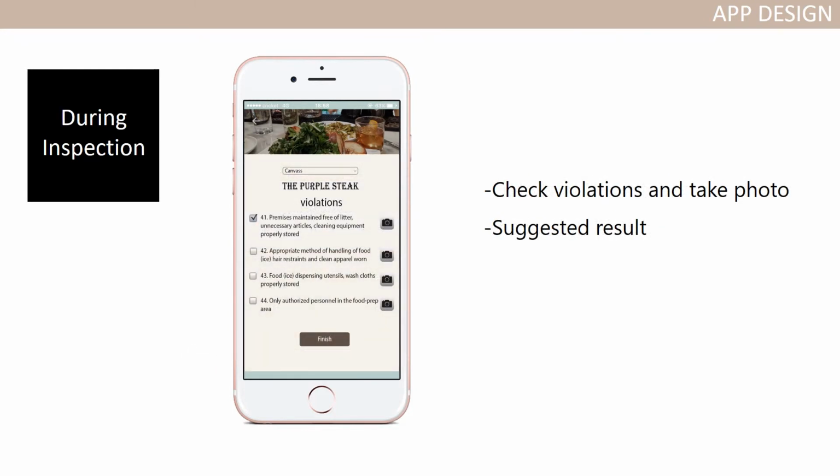During the inspection, the inspector can first choose the inspection type. On this page, violation items will be listed out. The inspector can go through one by one and check the box if the establishment received a violation. Also, to record more details, the inspector can take photos of the violation. After checking all the violations, by clicking the Finish button, the app will show a suggested record according to the violations. The inspector can just confirm, and the inspection is done.